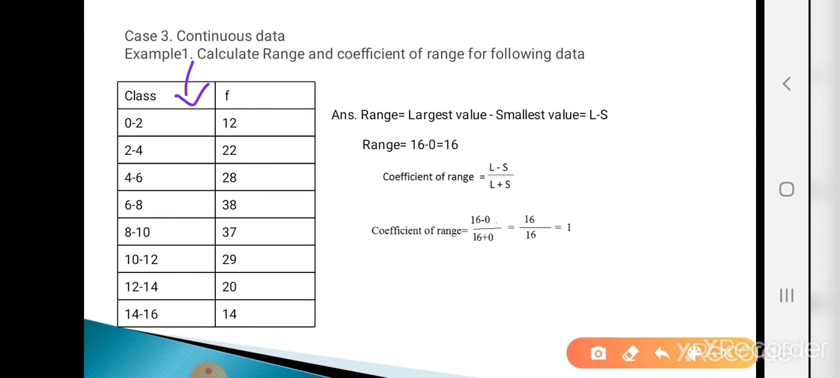So what is the largest value? We are given an example. Largest value means largest observation. So here the largest observation is 16 and the smallest observation is 0. So 16 minus 0, that is 16. So the range value is 16.